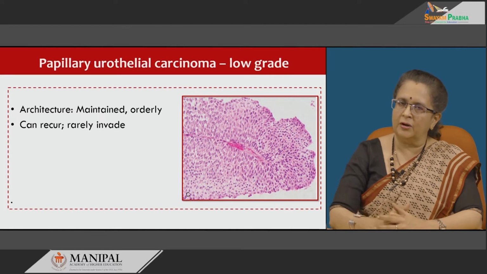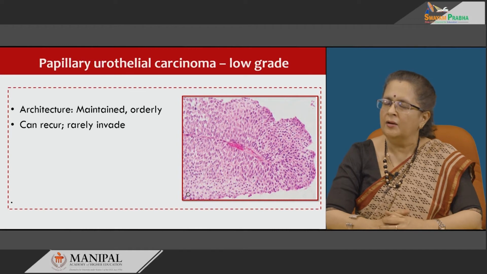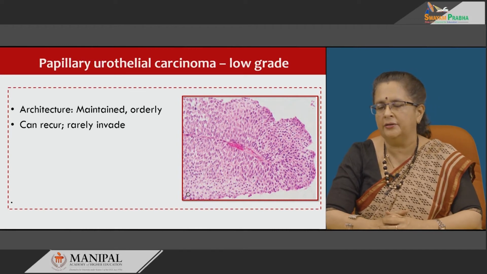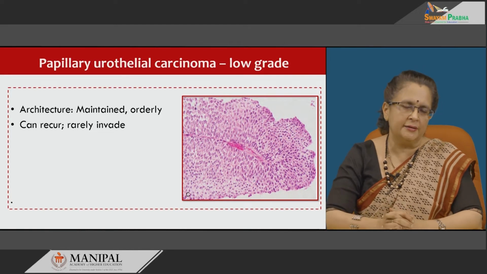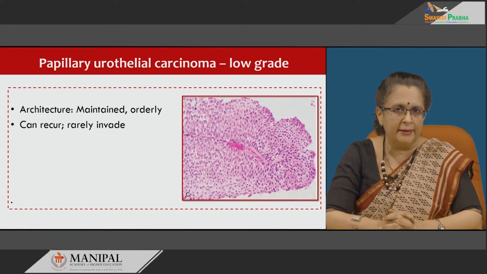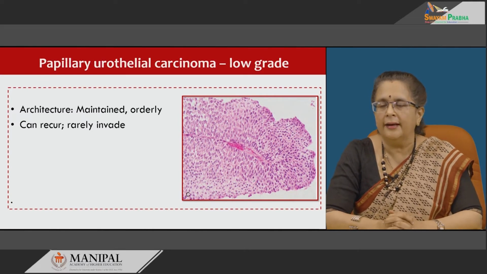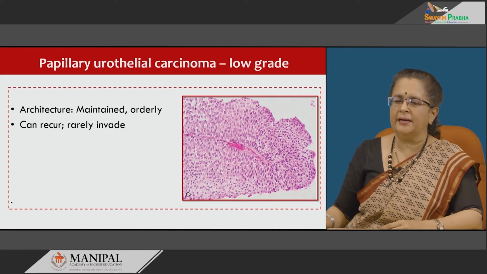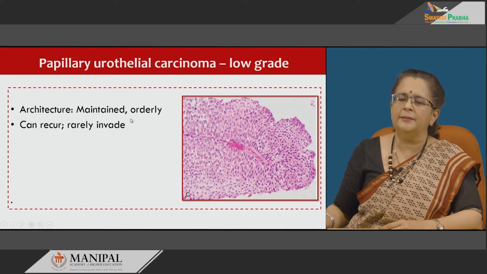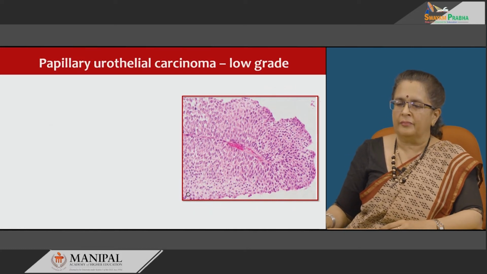In this, gross differences are not there; it will be similar to papillomas or even to your high grade papillary urothelial carcinoma. Now, microscopically the most important aspect is that the architecture is maintained. Numerous papillae are there which are discrete and not confluent. This is a very important aspect of low grade papillary urothelial carcinoma. So, it is a maintained architecture and they are orderly placed. They can recur and rarely they can invade.